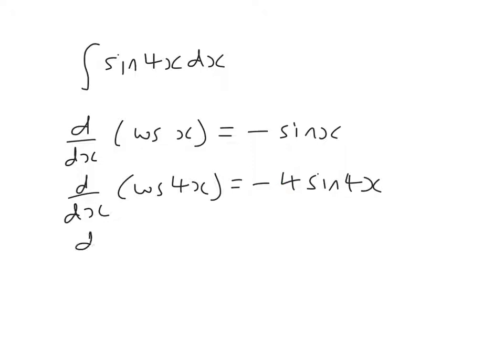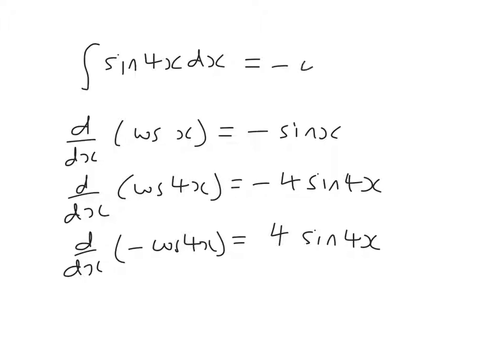So that's nearly pretty good. What happens if we differentiate minus cos 4x? Well, cos goes to minus sine, so the two minuses cancel out. That minus with the minus you get from differentiating. Differentiate 4x, that's 4. So now we know that if I differentiate minus cos 4x, I get 4 sine 4x. And that is the same as this. So therefore the answer is minus cos 4x plus c.